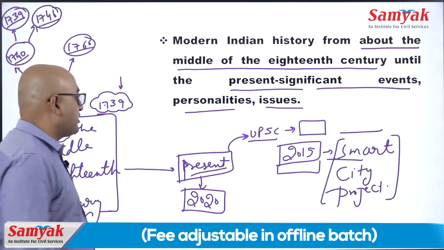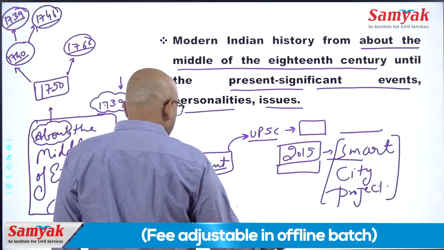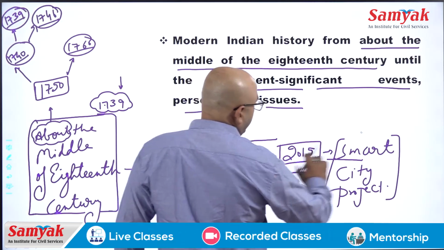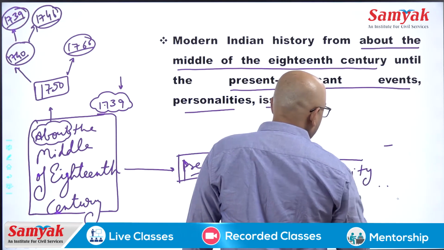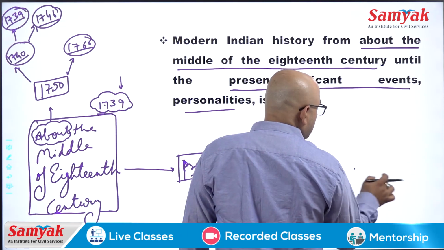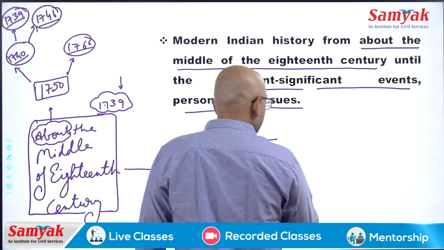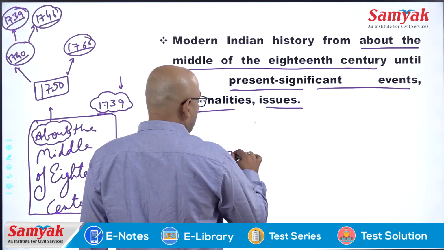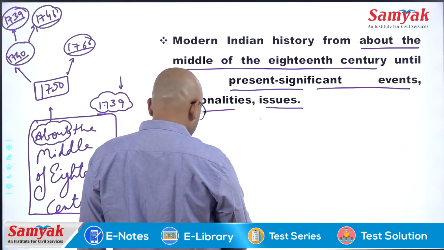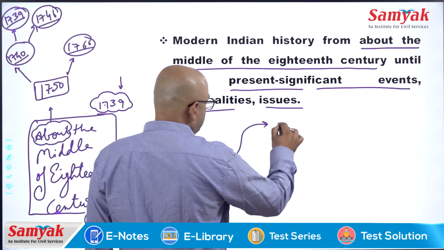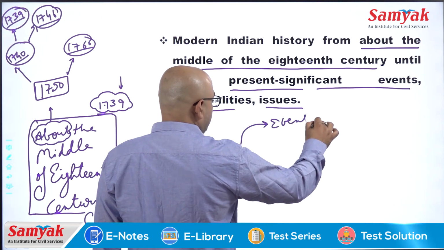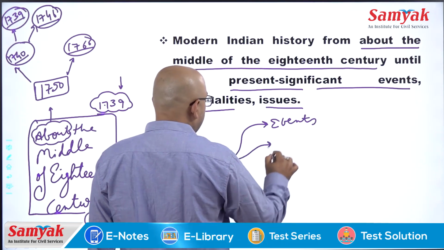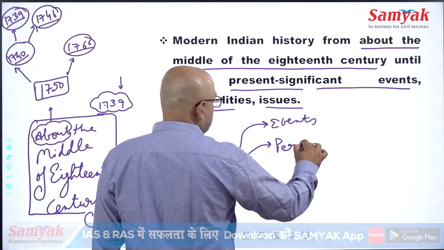And for this present scenario, three words are given here, and these three words are events. Events means dates and all. Personalities means like Raja Ram Mohan Rai.